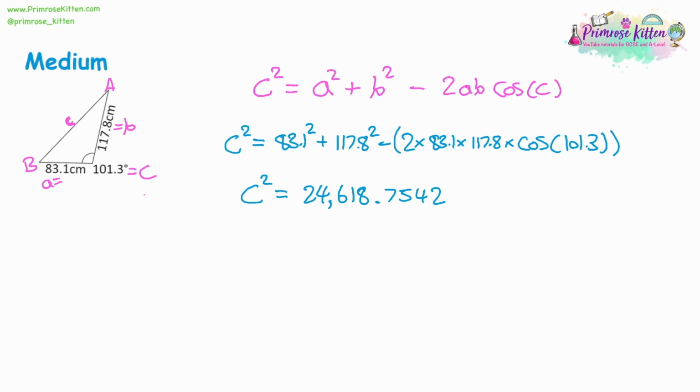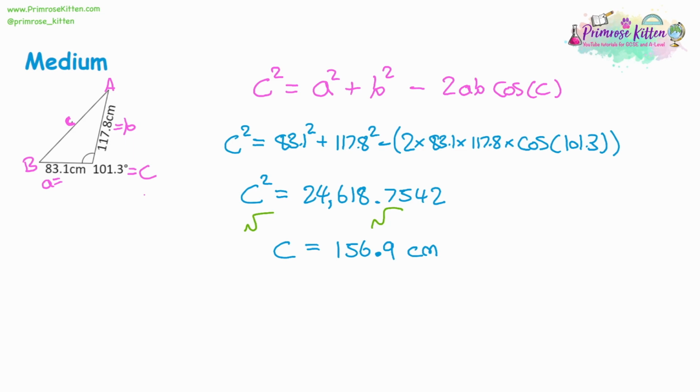Now, of course, that's c squared. So just like Pythagoras' Theorem, we need to square root both sides. That will give us c on its own. Now, if we square root that number, we're going to get 156.9 to 1 decimal place. And it's a side length, so it'll be in centimetres for this question.